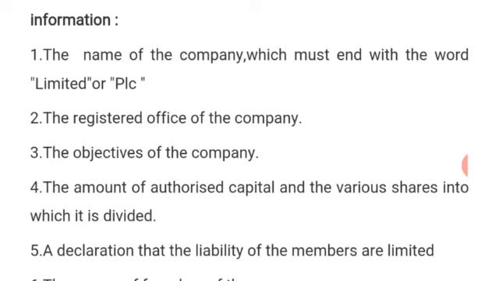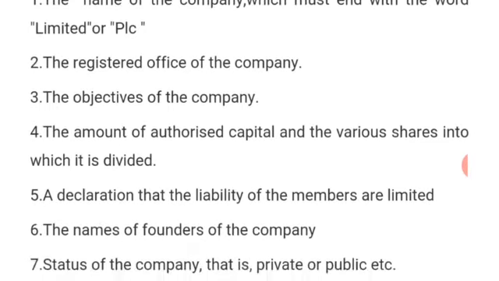Not only that, number three, the objectives of the company, that is the business that the company is going to be operating, it has to be stated. So if the company is going to be carrying out banking operation, it has to be stated. It will be illegal for a company to register with something and now be operating on another thing. So according to law, the objects or business which a company is going to be carrying out must be stated in the memorandum of association.